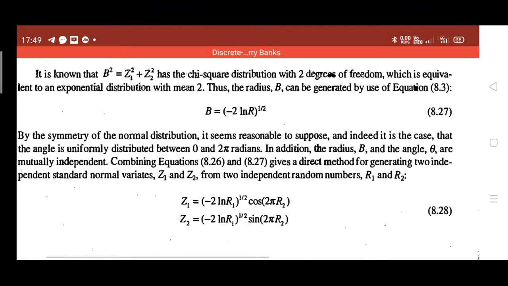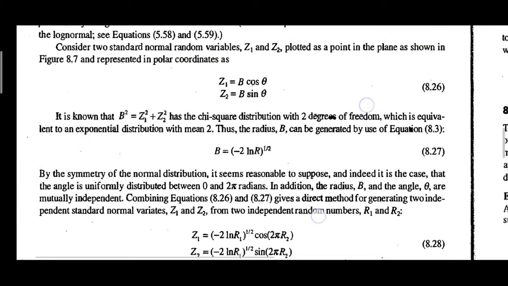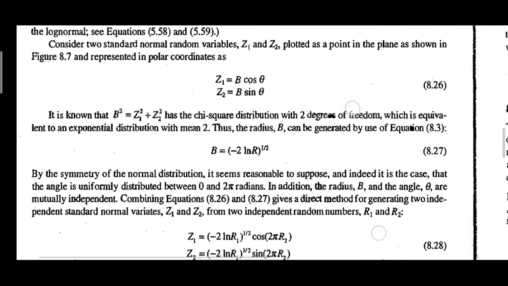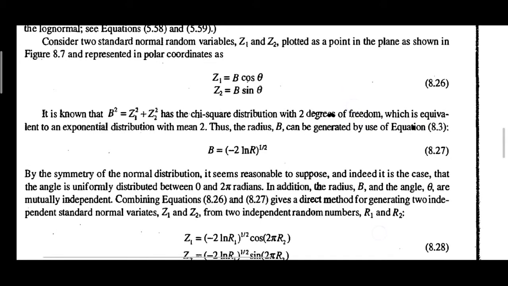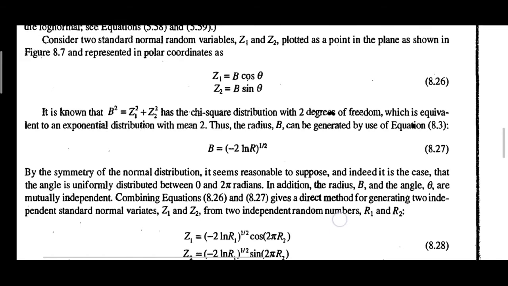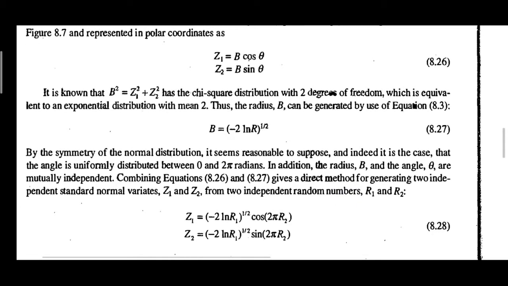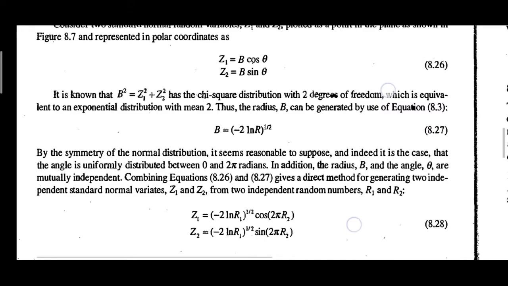So what we did is the angle theta. Just go through the statement. By the symmetry of the normal distribution, it seems reasonable to suppose, and indeed it is the case, that the angle is uniformly distributed between 0 and 360 degrees, that is, 0 and 2 pi radians. In addition, the radius b and angle theta are mutually independent.